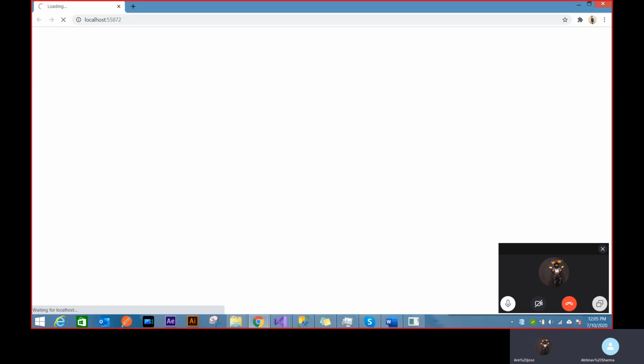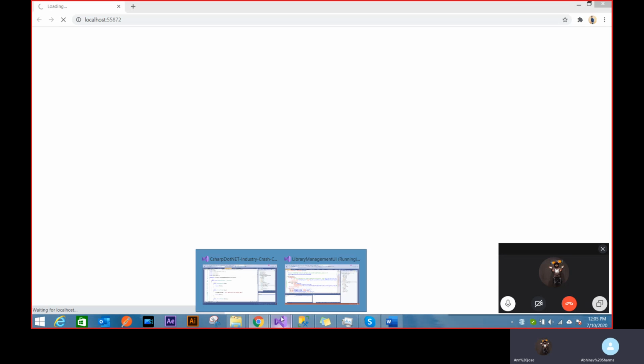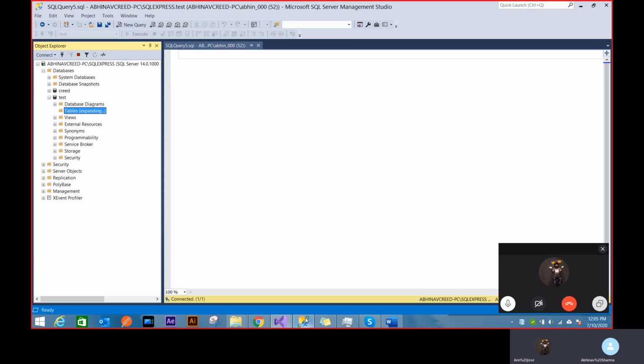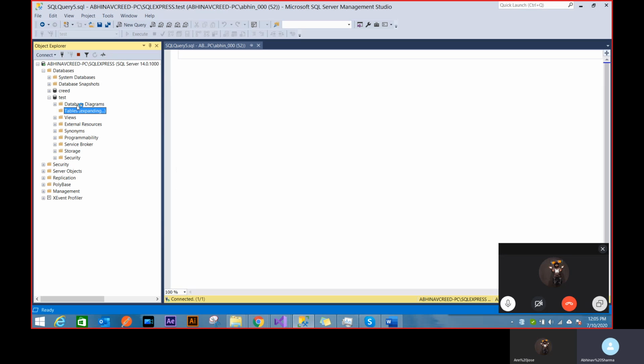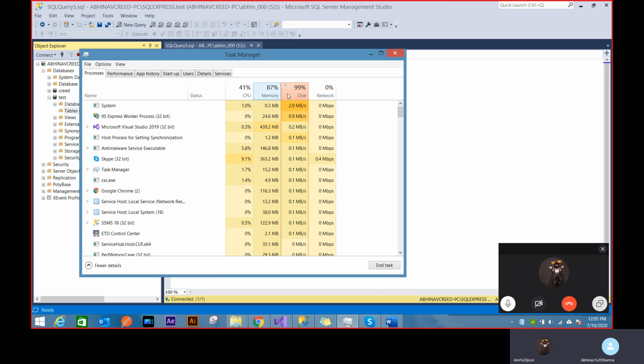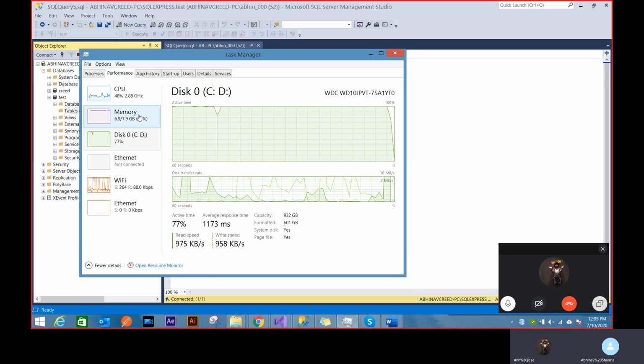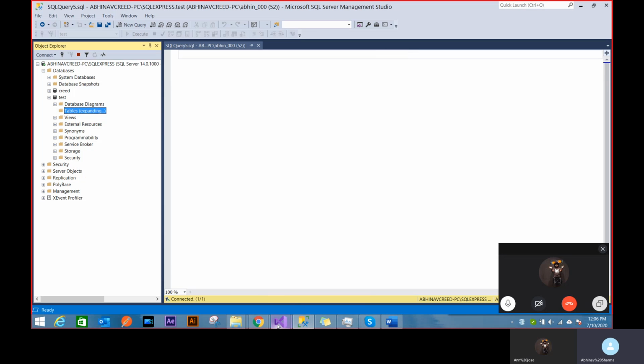I think it might be the first run that we are doing after adding Entity Framework. Sometimes you might also face these slow lagging issues. You click on tables and they might not be expanding. It all depends on how the load is. So see, it's very high right now.